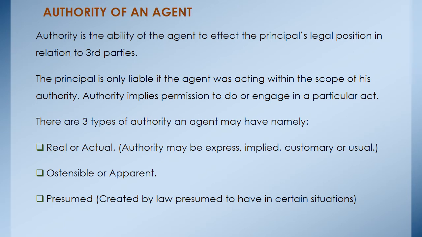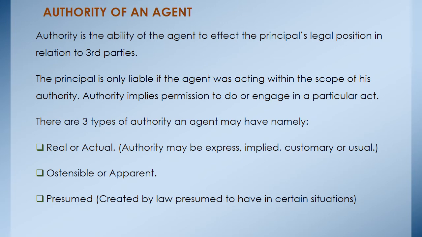Authority of an agent. So what an agent is usually given is authority. Now this authority is the ability of the agent to affect the principal's legal position in relation to third parties. Authority implies permission to do or engage in a particular task. So the principal can give authority to the agent, and when that is done, then you say this is real or actual authority, which can be expressed, implied, or customary or usage.